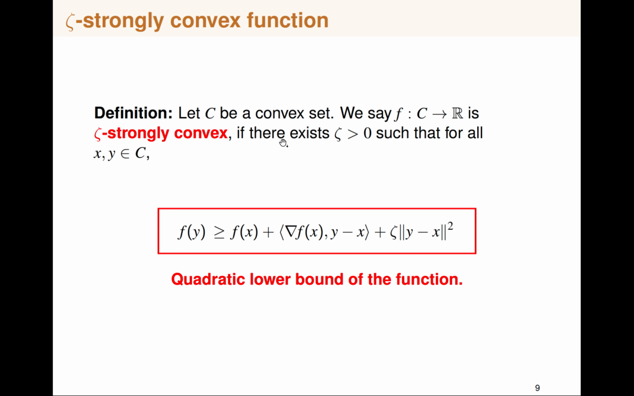So let's revise what a strongly convex function is. We say that a function is strongly convex if there exists a lower bound. So more precisely, you take any 2 points in the convex set C, and we say the function is zeta strongly convex if there exists a zeta which is greater than 0, such that you have such a lower bound. So that the entire function is upper bounded by a lower bound which is constructed at x.